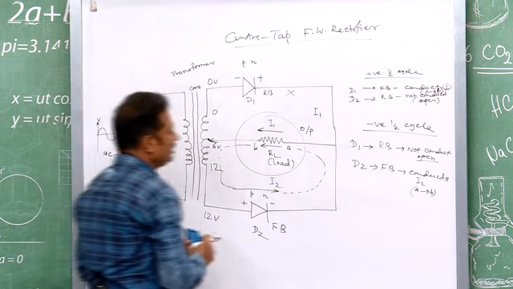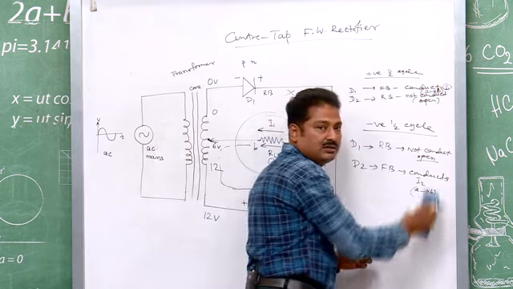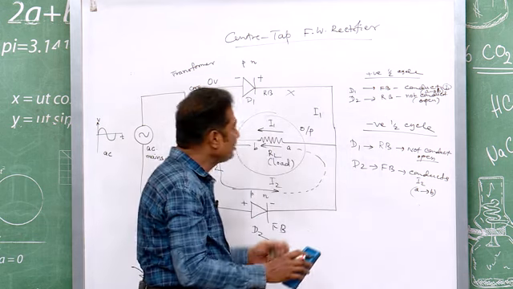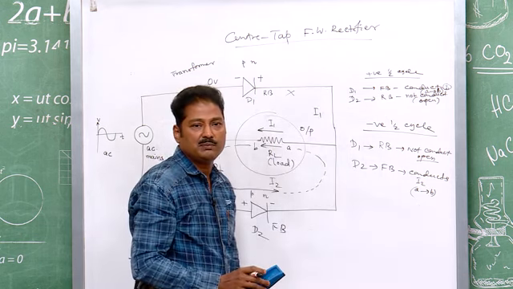So, the explanation now suits the definition of the full wave rectifier.